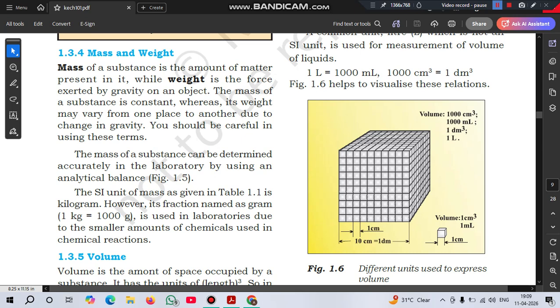Mass is measured in the analytical balance. In the table we have seen that the SI unit of mass is kilogram, kg, and 1 kg equals 1000 grams. In laboratories they use smaller amounts because of chemical reactions. Many lab technicians use smaller amounts due to the smaller reactions used in chemistry labs.